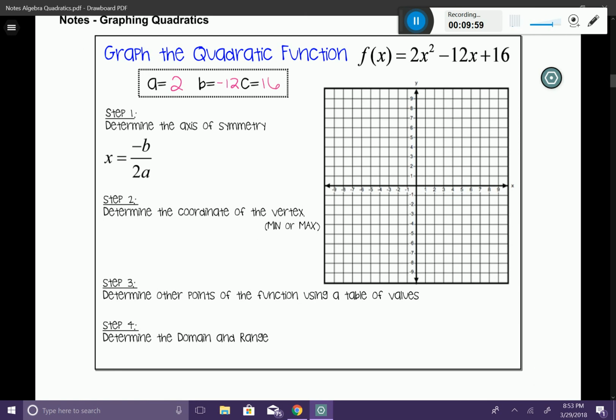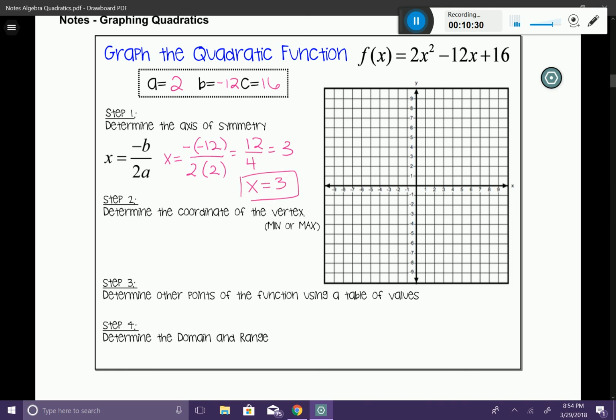Okay, now that we have our A, B, and C, let's go ahead and figure out our axis of symmetry. So I'm going to go ahead and substitute that into my equation. So x is equal to, be careful with that negative B, negative 12 divided by 2 times 2. It's going to simplify to 12 divided by 4, which simplifies to 3. All right, so again, my axis of symmetry is an equation. x is equal to 3. Be sure to write x equals 3 and not to leave that part out.